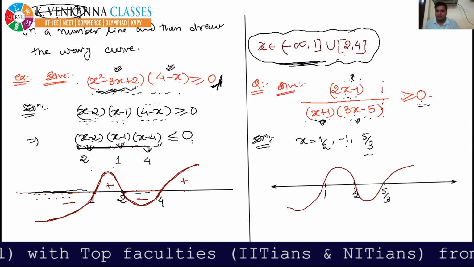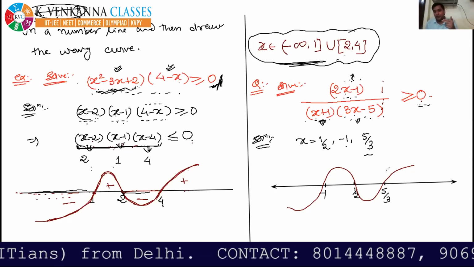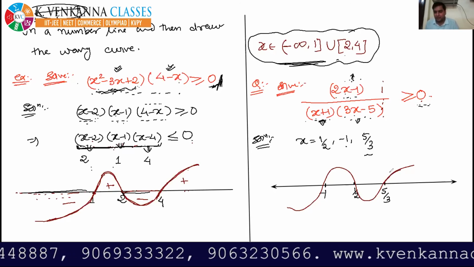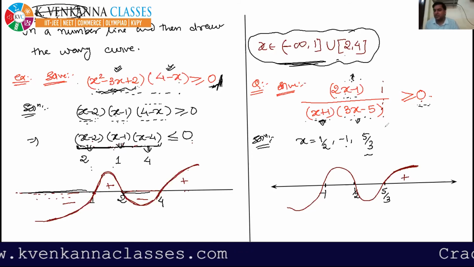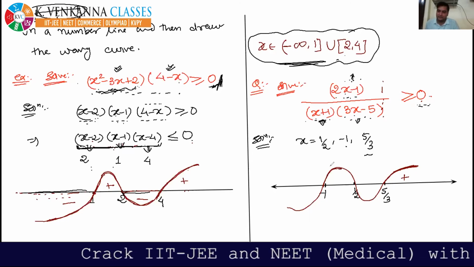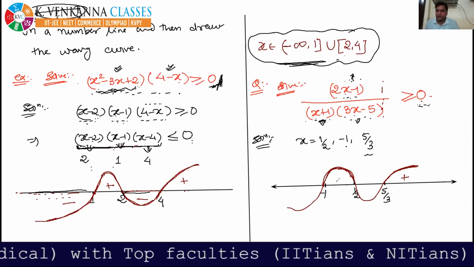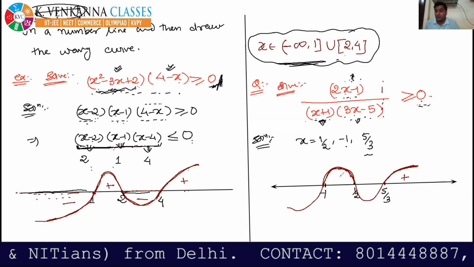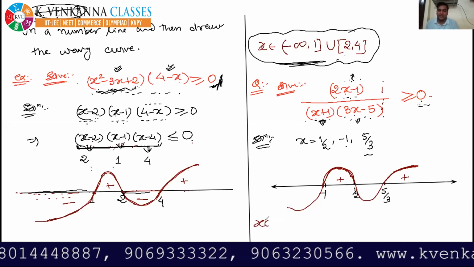So for positive, you will take those portions of the wavy curve which are lying above the number line. See here, this is the region above the number line. So in this region, this whole expression will be positive. And yes, this is the region where the wavy curve is lying above the number line, and hence this whole expression will be positive. So you have to take only these regions. So now let's write the answer.